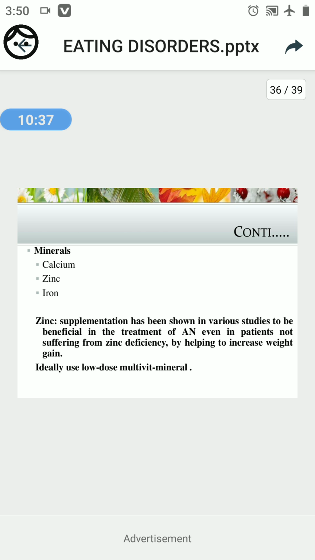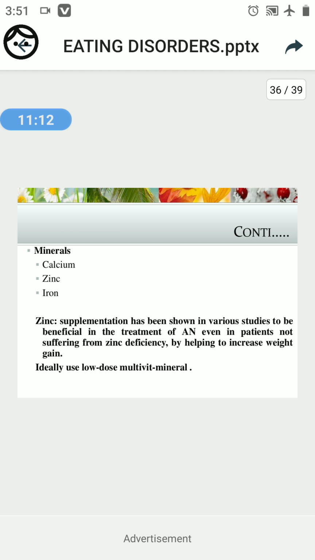So here, zinc supplement is found to be beneficial in the treatment of anorexia nervosa. Zinc supplement can be given to patients suffering from zinc deficiency, and also for the treatment of anorexia nervosa, as zinc helps to increase body weight gain.